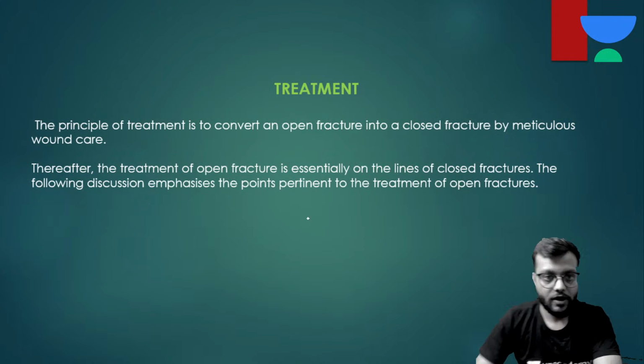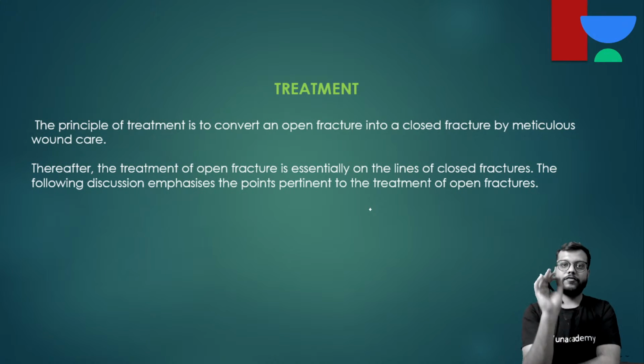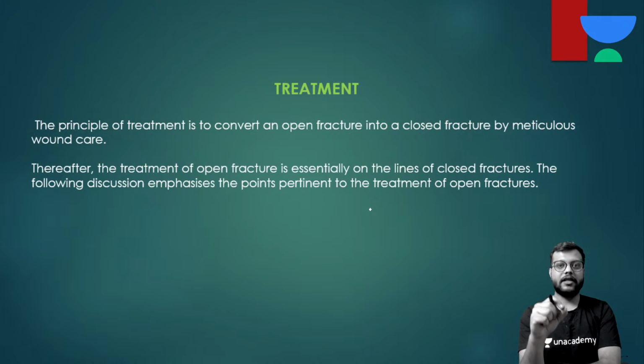So the treatment of any open fracture, first of all you have to give the tetanus. You have to wash the wound very meticulously in the casualty only. Then if the closure is possible, you have to close it by sutures, then put the slab, and then shift the patient to the ward and start the antibiotics.